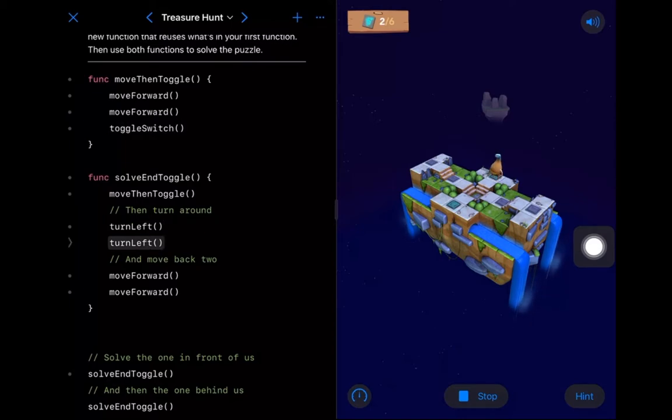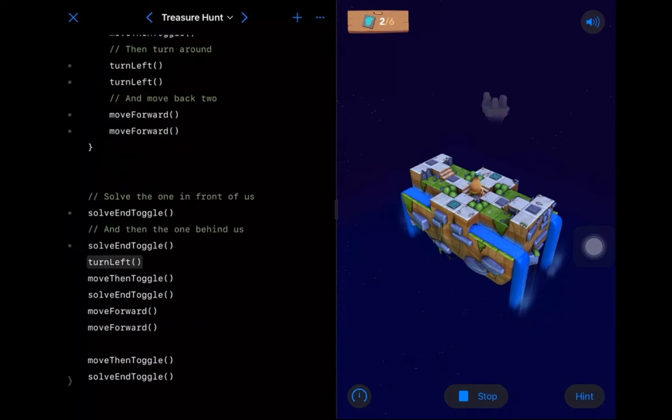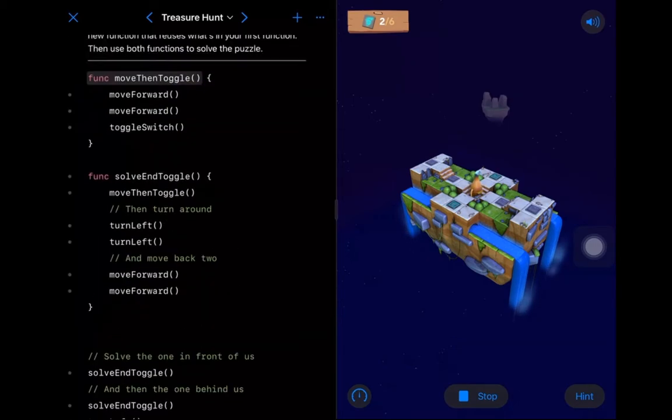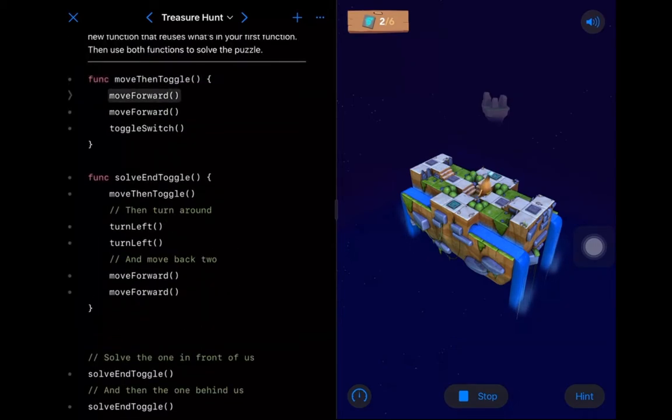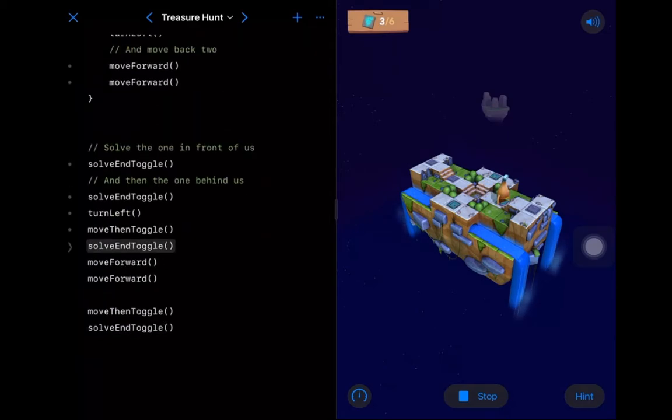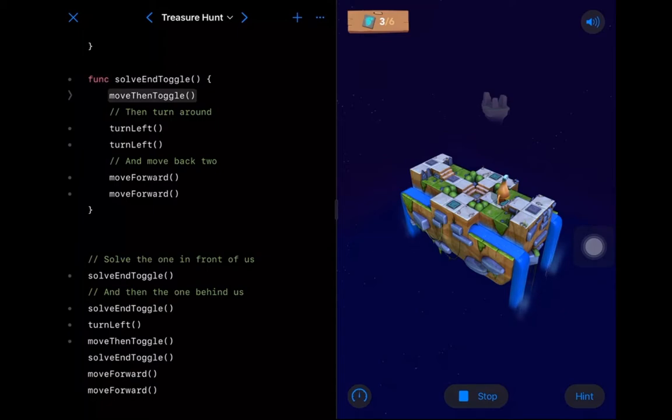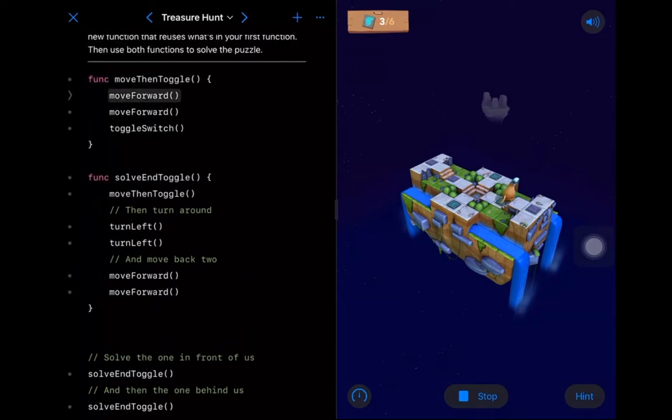Okay, cool, we've solved the short end. We can turn. Now we don't call our solve end toggle, right? We just call move then toggle in this case, because that's how we figured out that we would solve this particular puzzle. And we only use our solve end toggle function for those very end bits.